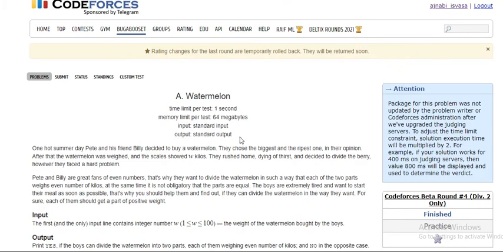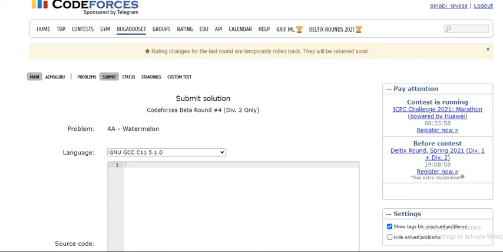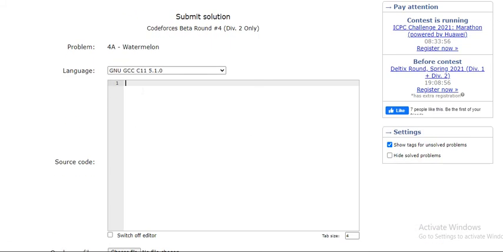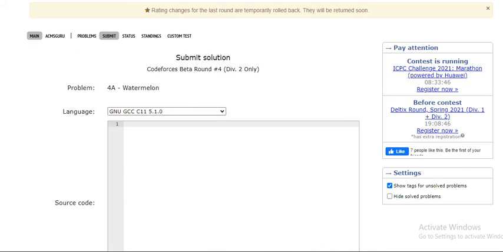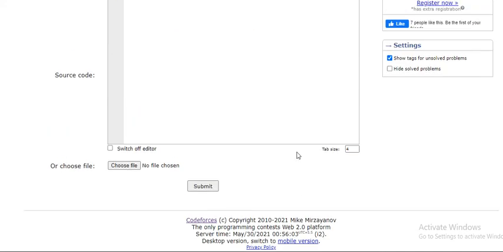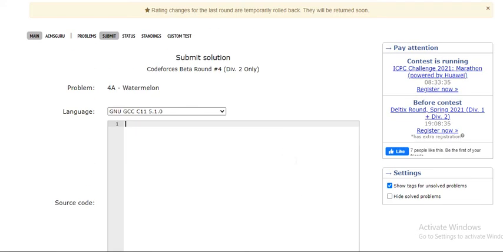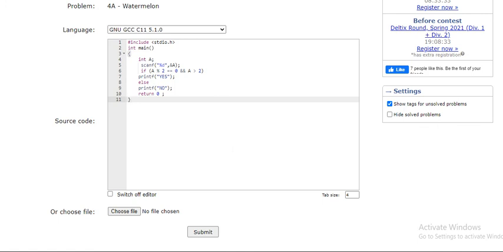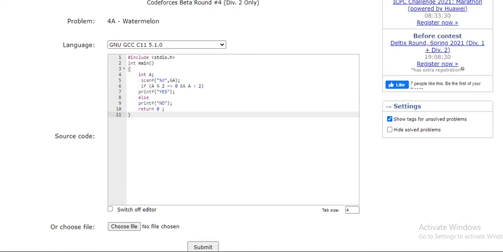So in this problem page, what you have to do is go to the submit button here and paste your code here. And one more important thing that you have to take care of is the language which you have chosen here. It should not happen that you are writing the code and pasting the code here in C++ and the language which is selected here is Python. In that case there will be a compilation error, and that will make you a little bit panic, so don't do this, right?